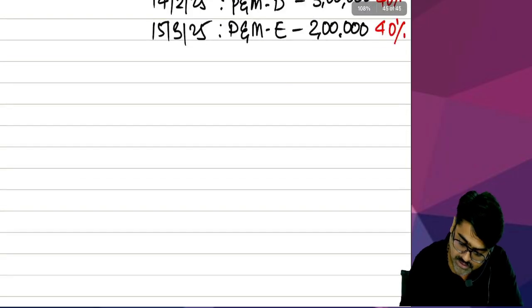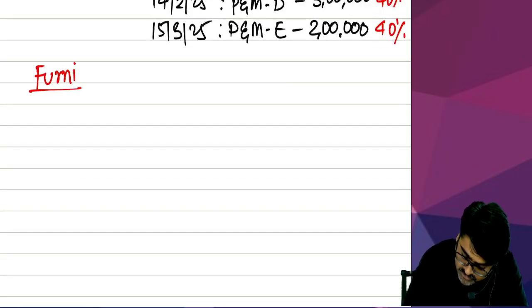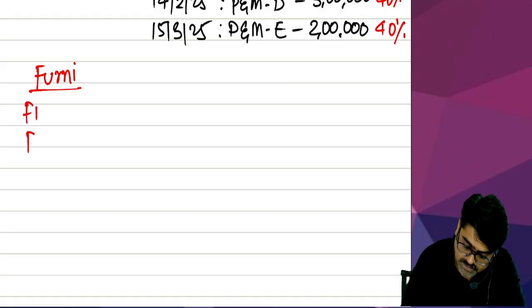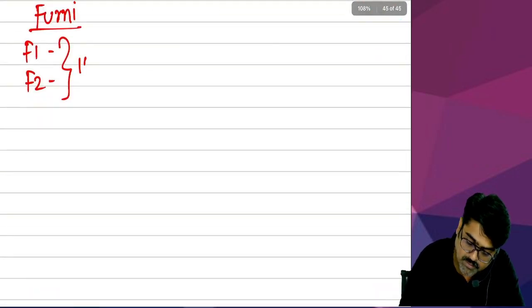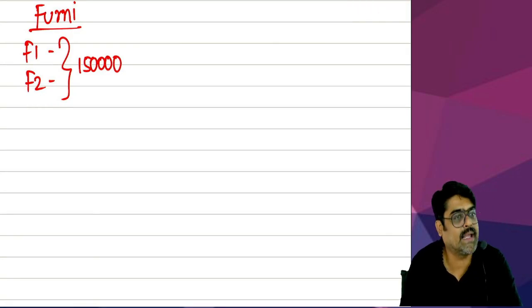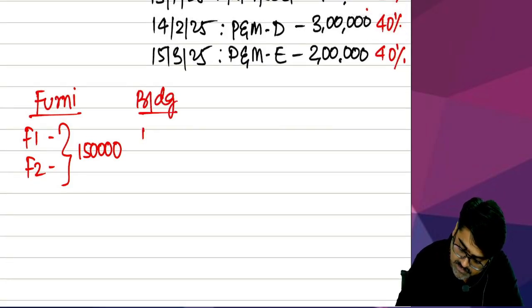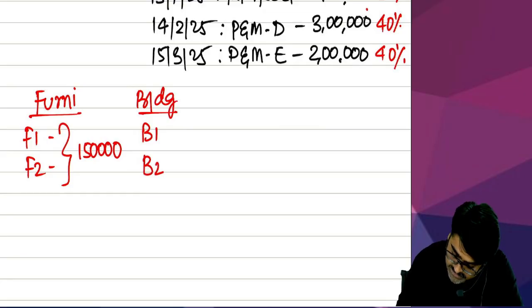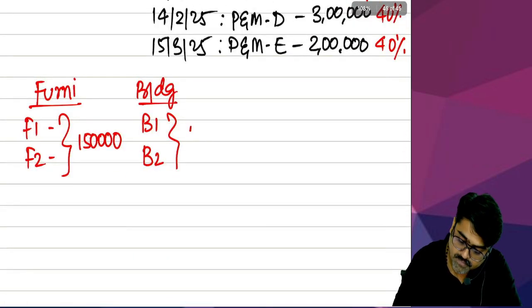Now, furniture: one block will be made. In this block, furniture 1 and furniture 2, both will come. What is the total value of this furniture? 1,50,000. So the total value of this block is 1,50,000. Understood? Now the second block will be for building. How many buildings? Building 1, building 2. Both the buildings will be put here. What is the value of the buildings? 60 lakhs.